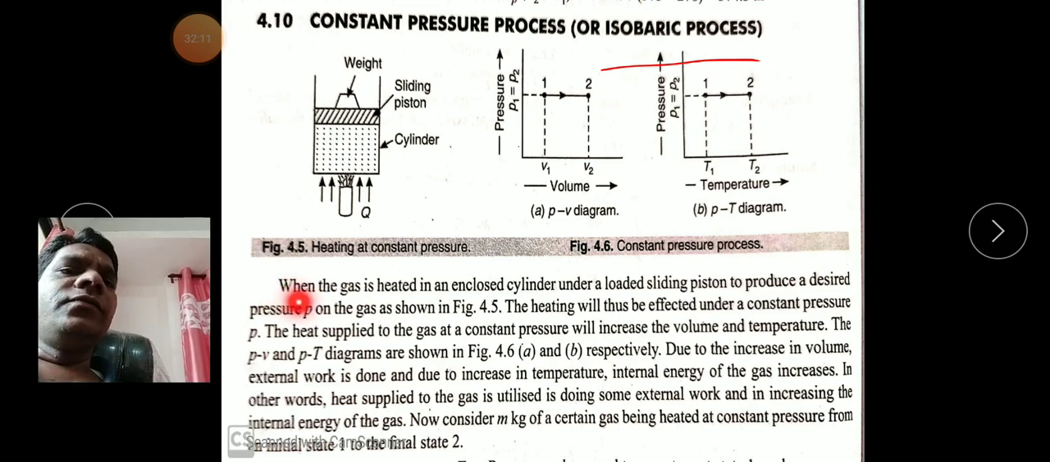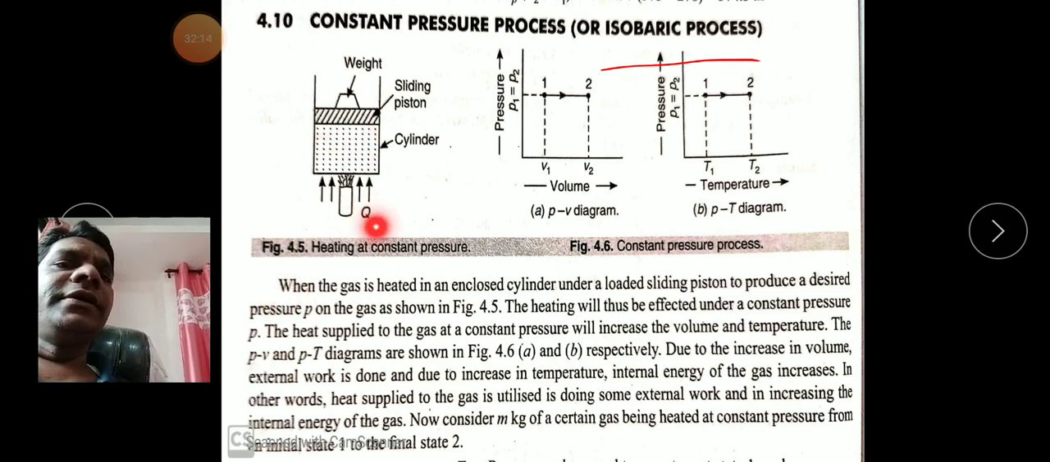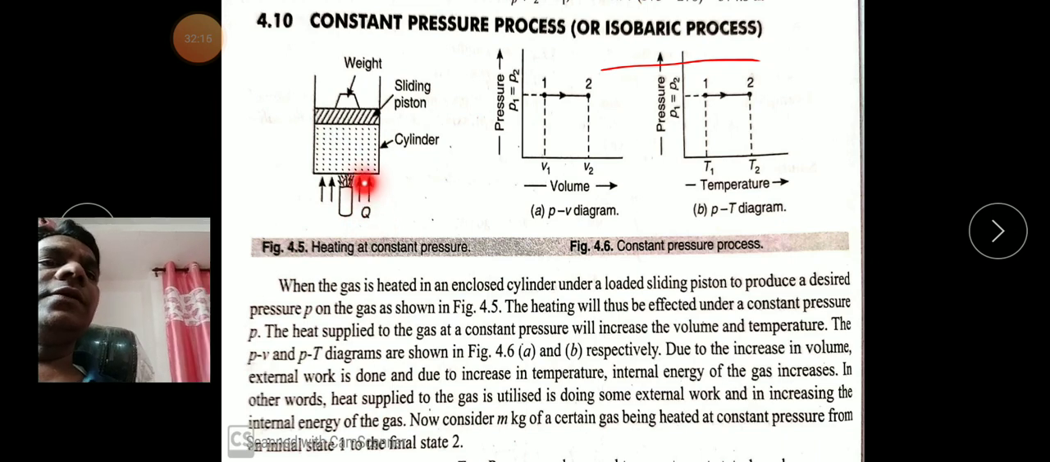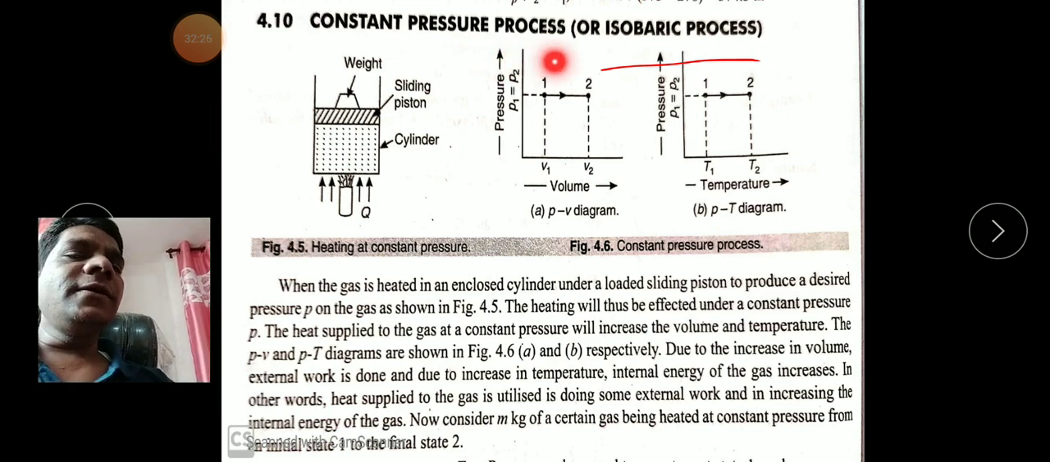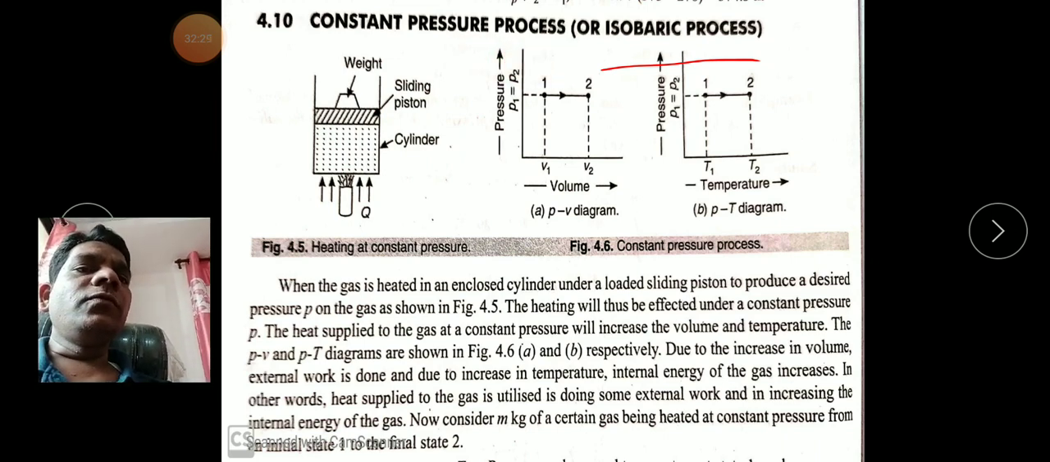And this gas is supplied heat. When heat is supplied, what happens here? There is no change of the pressure now. What is the change here? There is a change of the volume in a constant pressure process. Okay, so how is it possible?